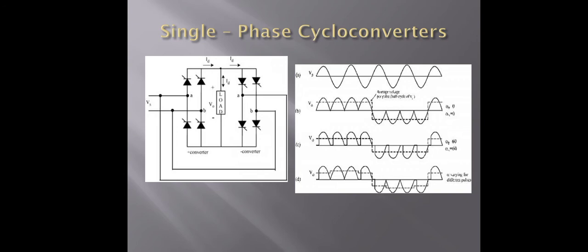The positive converter operates for time T0 by 2, and the negative converter also operates for time T0 by 2. The frequency of the output voltage is f equal to 1 upon T. This is the working of the single phase cycloconverter.